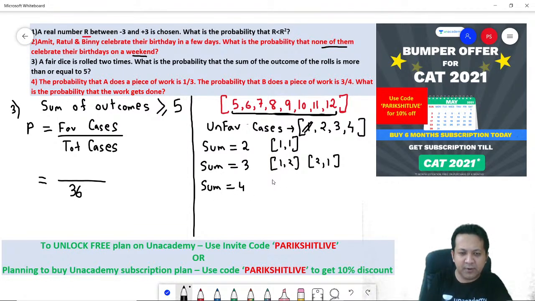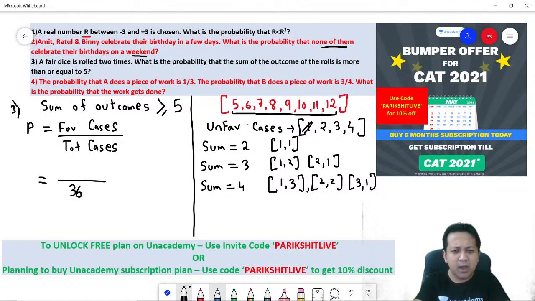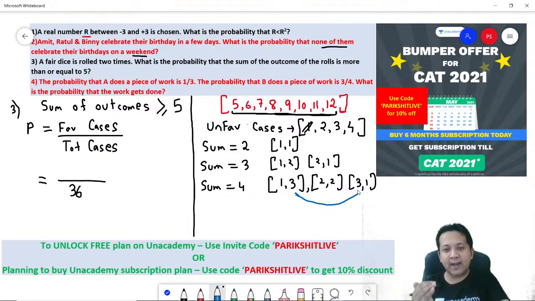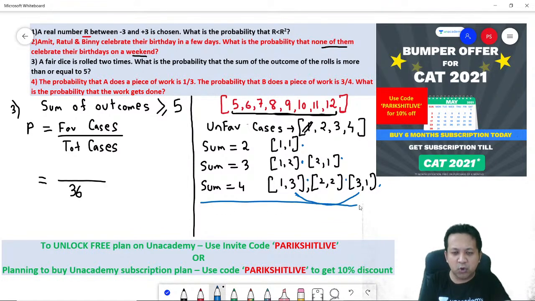Next case, sum is 4. What are the possibilities? You could have 1, 3, or you could have 2, 2, or you could have 3, 1. Would you agree on this? Someone might have a doubt: why are we double counting 1, 3 and 3, 1? Aren't they the same? No, they're not the same. 1, 3 indicates 1 on the first die, 3 on the second die. 3, 1 indicates 3 on the first die, 1 on the second die. So total how many cases? 1, 2, 3, 4, 5, 6. So can I say total unfavorable cases is 6.